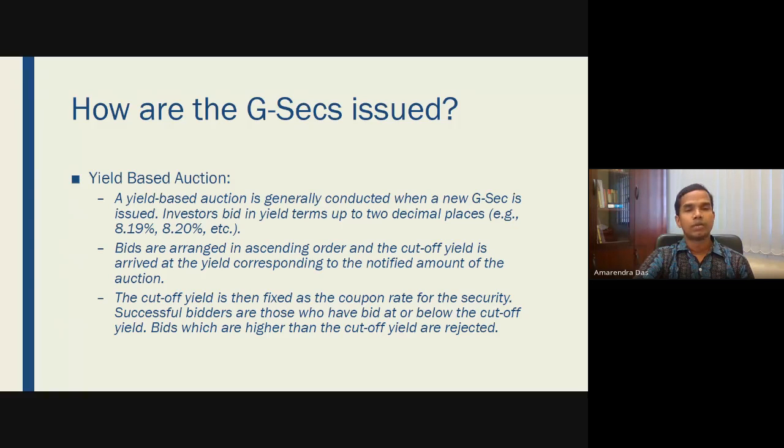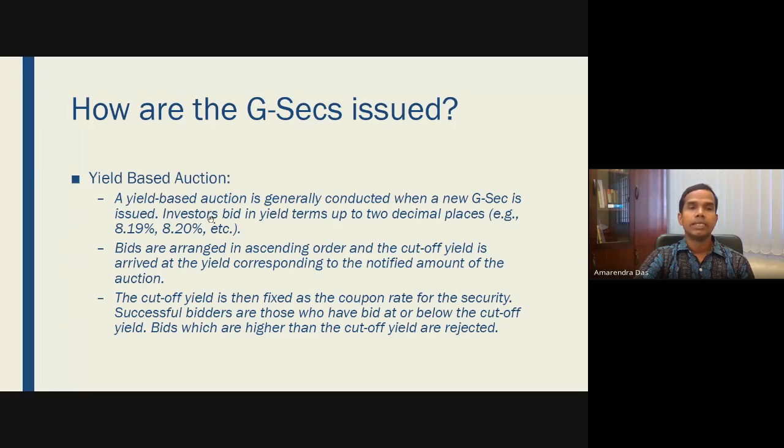There are basically two types of auctions. One is yield based auction, and the other is price based auction. Now coming to the yield based auction, it is generally conducted when a new government security is issued. Investors will have to bid in yield terms up to 2 decimal places.